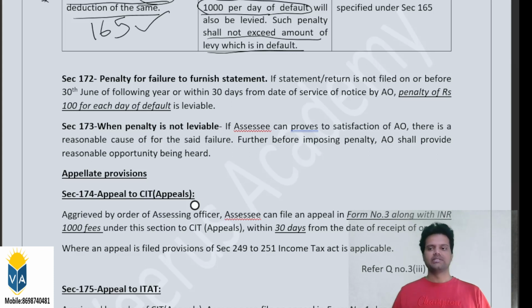For example, if the SSC has not filed the return on or before 30th June, then he has an opportunity to file the return within 2 years. Right, within 2 years from the end of the financial year in which the transaction took place. We have covered this provision.